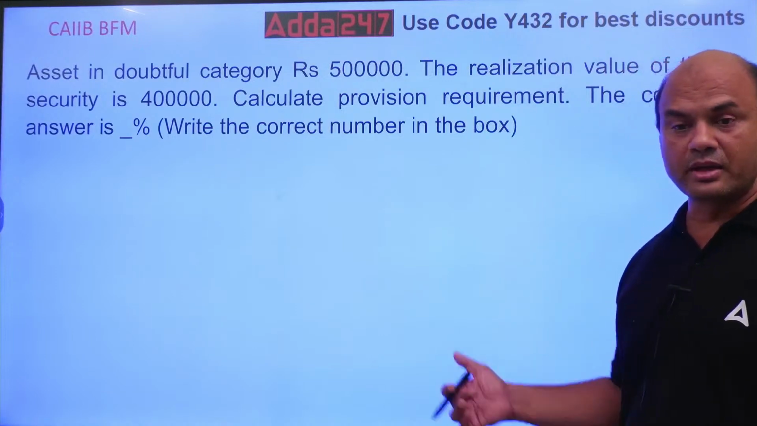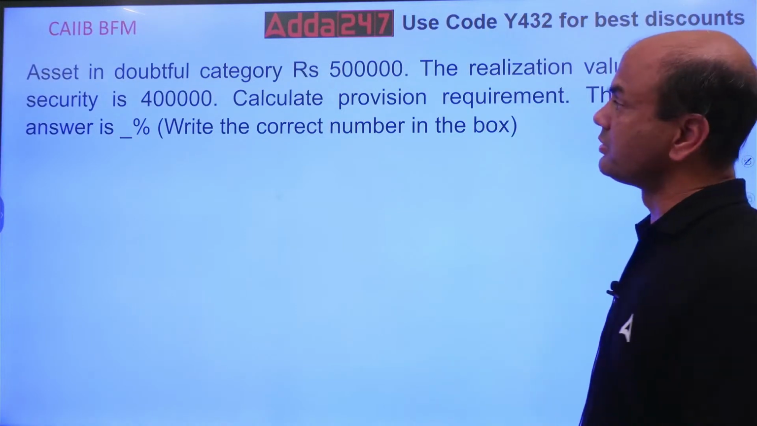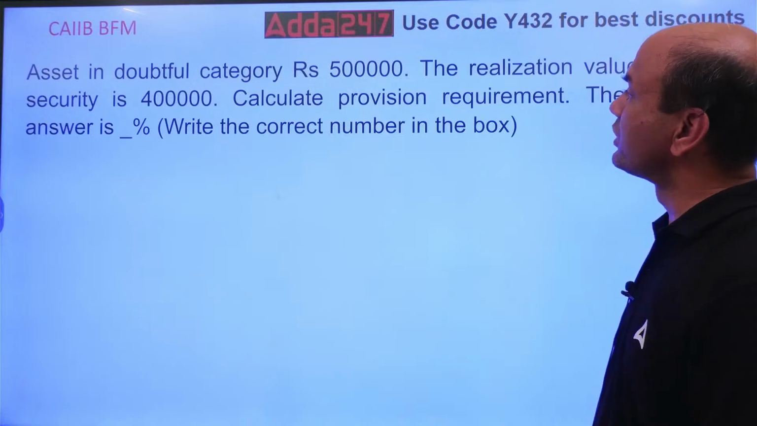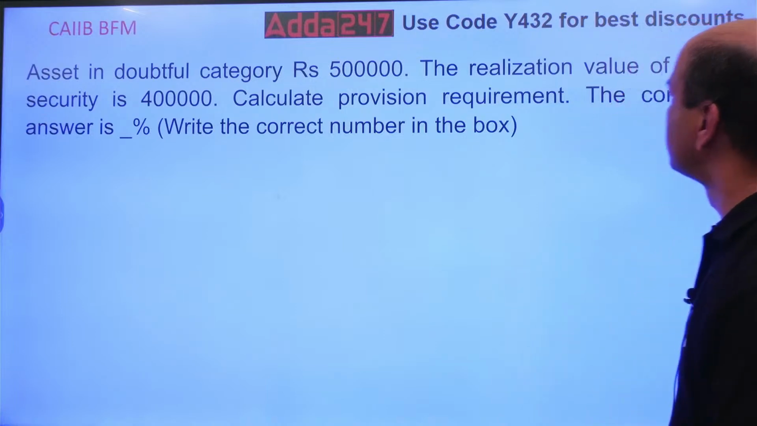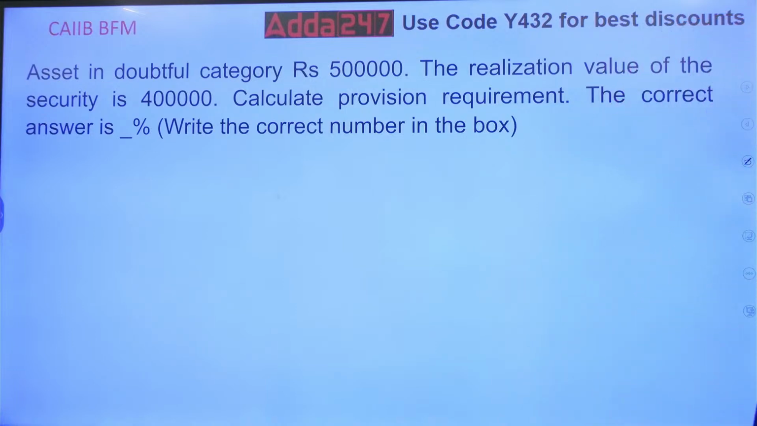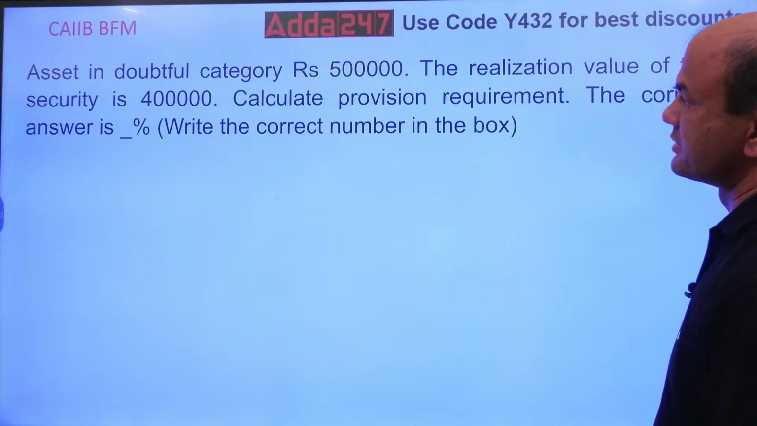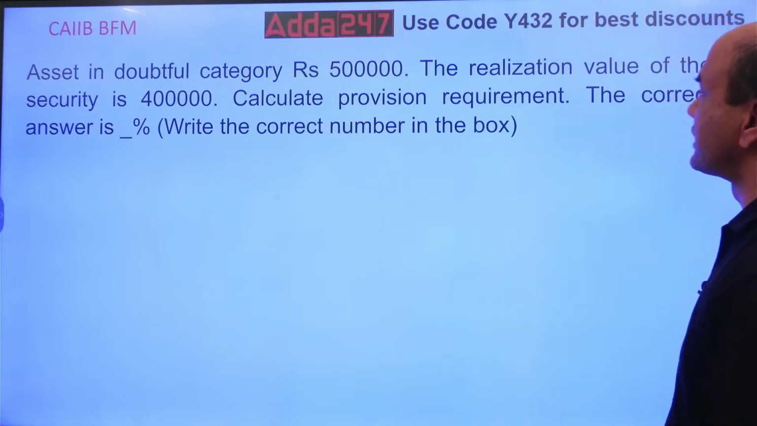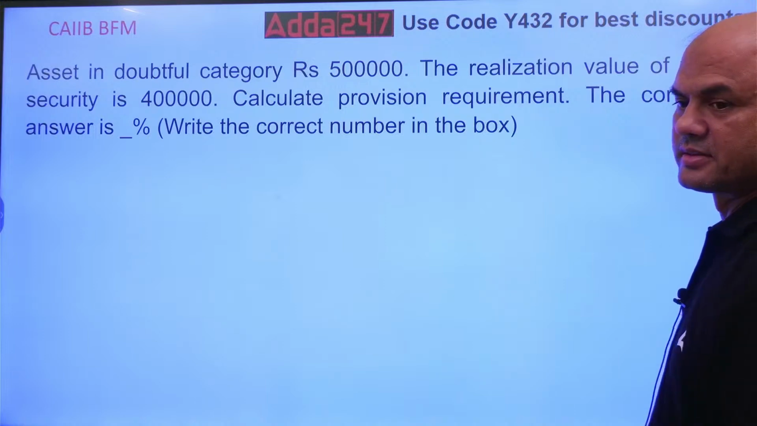Now this is the numerical. This you will have to solve. Asset in the doubtful category is 5 lakhs. The realization value of the security is 4 lakhs. Calculate the provisions required. The correct answer is dash percentage.